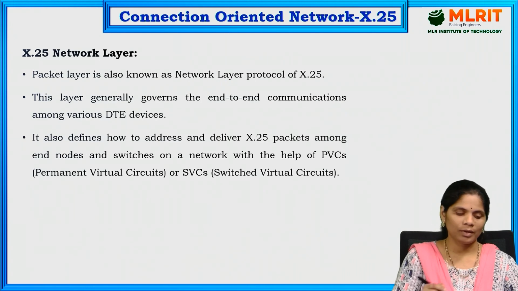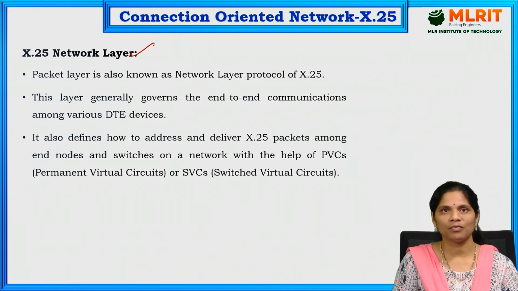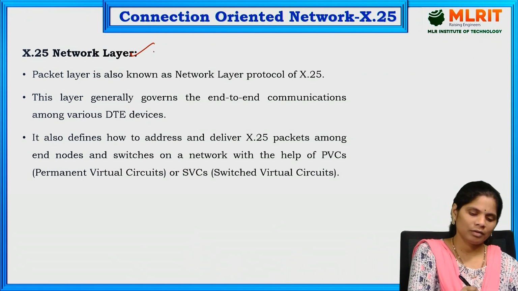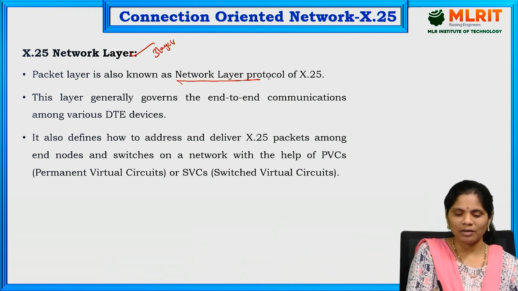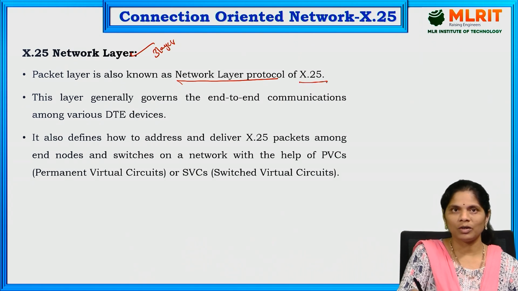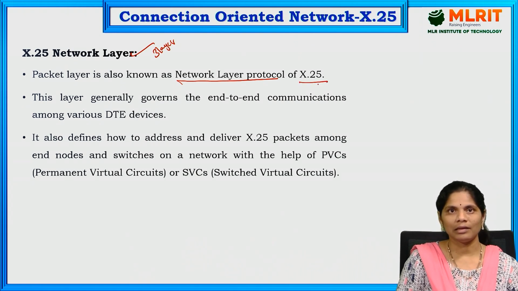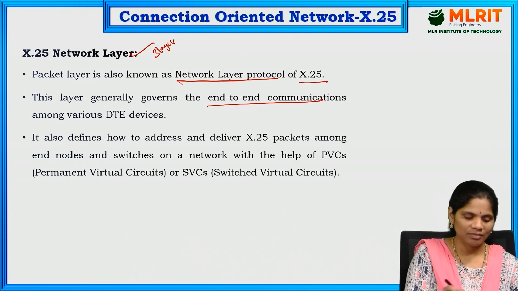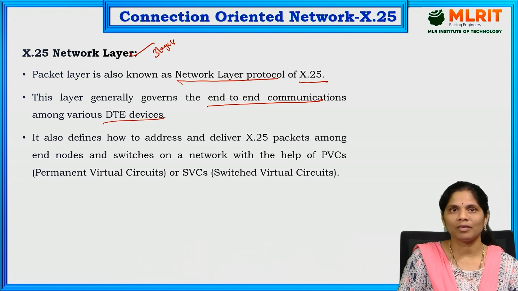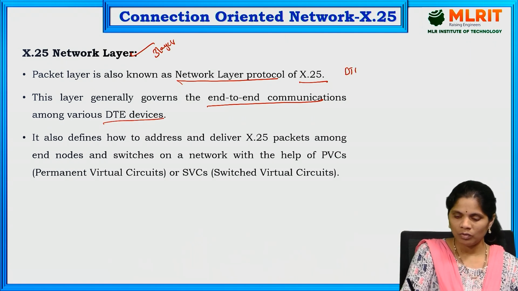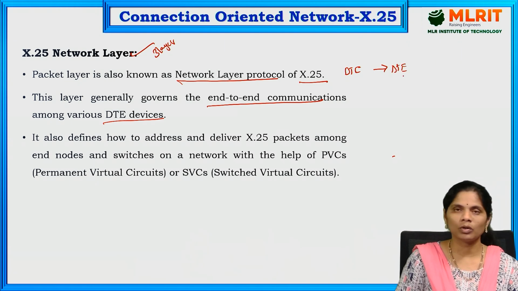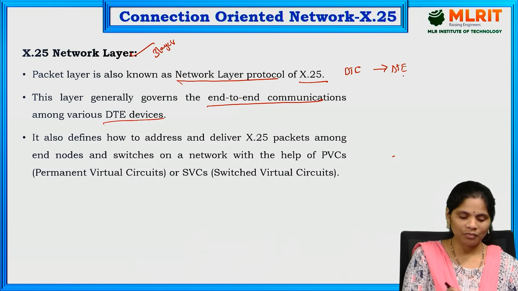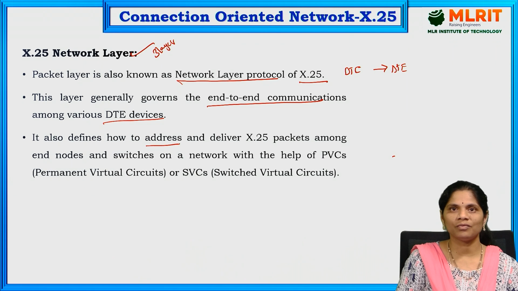And the next topic is the X.25 network layer. This is the third layer in X.25. The packet layer is also called the network layer protocol of X.25. This layer generally governs the end-to-end communication among the various DTE devices, from one DTE to another DTE. For transferring the data, we are going to use the network layer, based on the address.